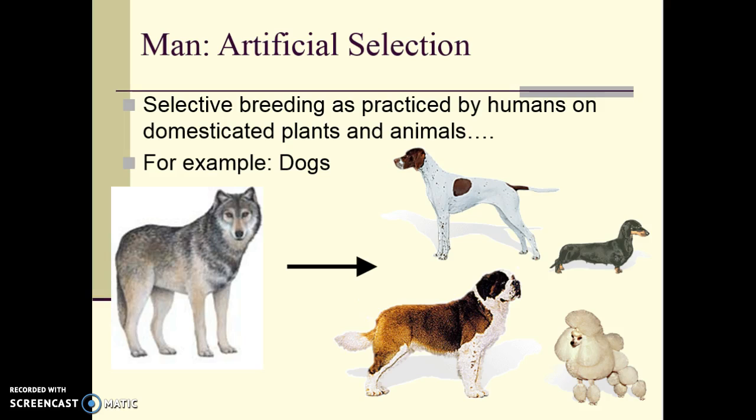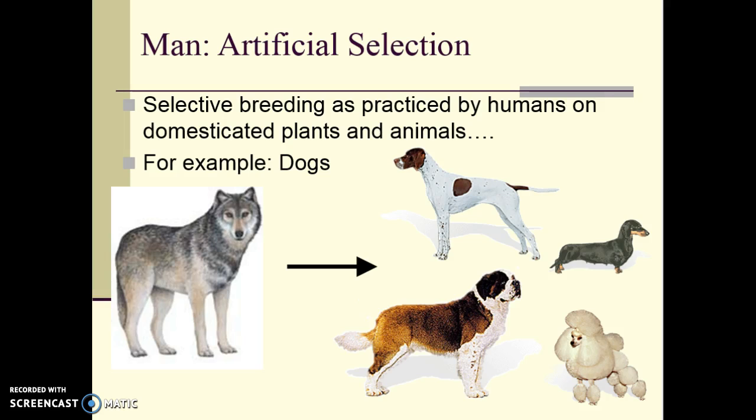Now, the exception to this is man. This is not natural selection, but artificial selection, and we see that in dog breeding, all of your domesticated animals. One of our other fellow teachers here at IDVA, she sells bulls. That's a very good example of artificial selection. The bulls with certain characteristics are preferred, and they're bred more often to the cows. Thereby, those characteristics are passed to future generations at a higher frequency.